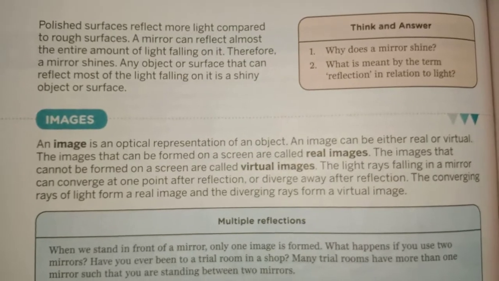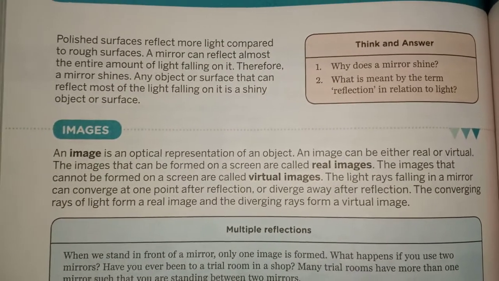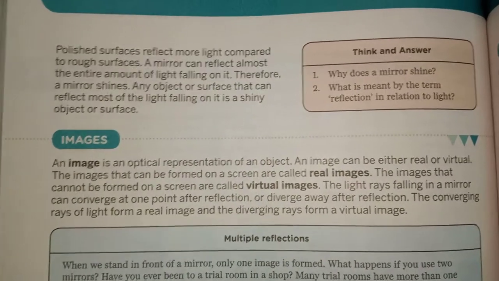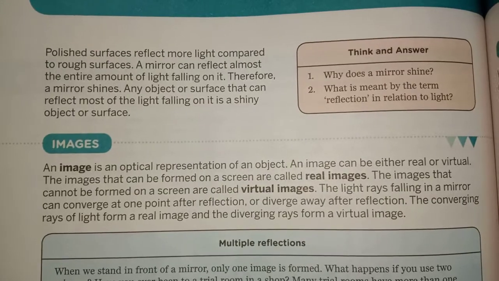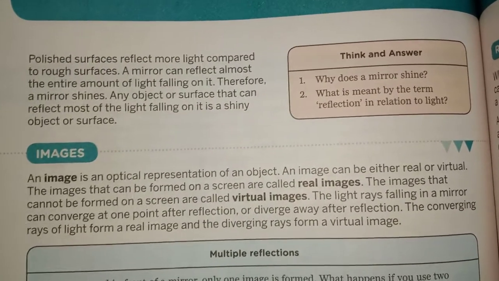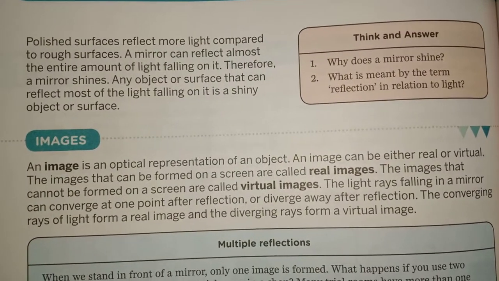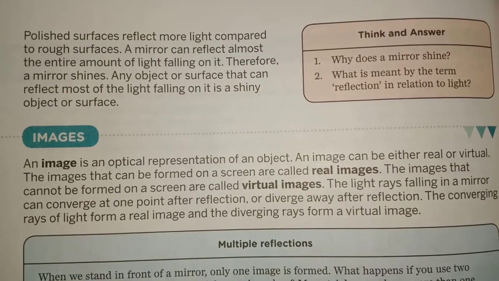When we see our image, or any object inside the mirror, that is not a real object. We know that that is not a real object we are seeing in the mirror. That is the optical representation of the object which is in front of that mirror. That's why we can say an image is an optical representation of an object.